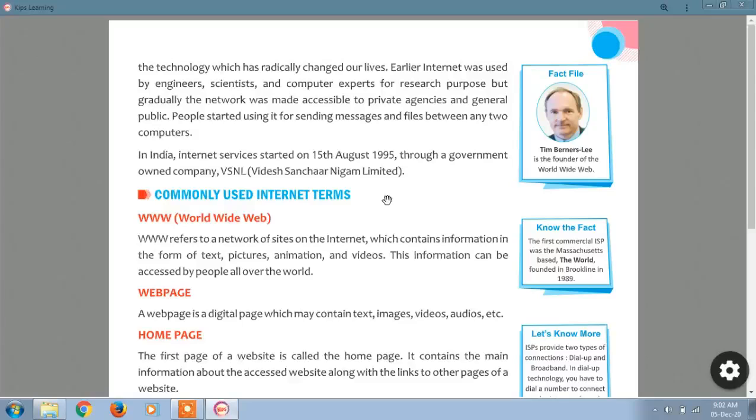I hope you have understood this history of the internet. In the next class we'll continue with commonly used internet terms. What are the terms we use commonly while using the internet? Here I'm going to end this session.